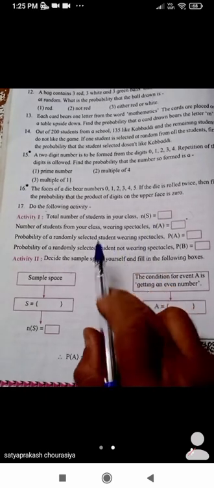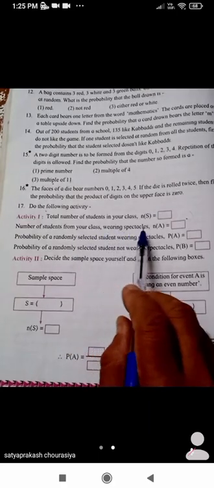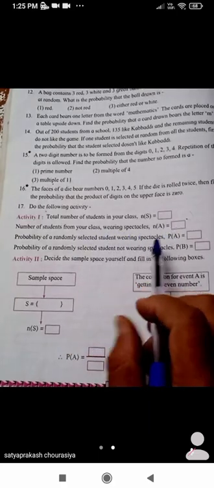Okay, now, total number of students in your class. Suppose there are 30 students in your class. Number of students from your class wearing spectacles. Suppose 10 are wearing spectacles. So here 10 will come.